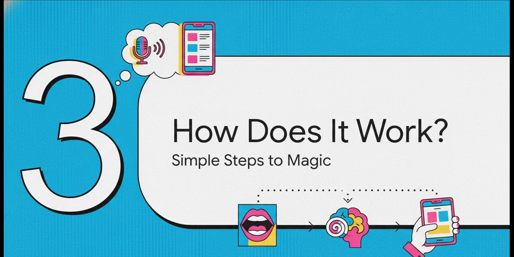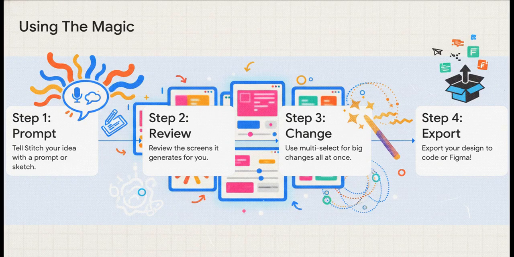Now you might be thinking, this sounds really cool, but is it hard to do? And the answer is no way. It's super easy. Let's look at the simple steps to use all this magic. It's as easy as 1, 2, 3, 4. Ready? Step 1, just tell Stitch your idea. Step 2, look at the awesome thing it made for you. Step 3, want to change something? Use that magic wand to change it all super fast. And step 4, you get your amazing design.